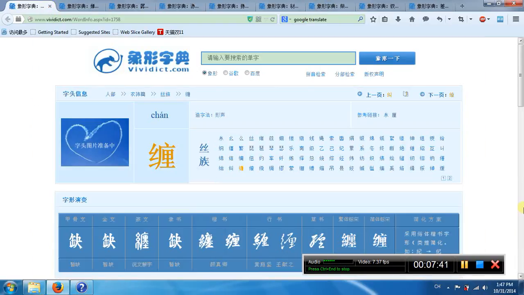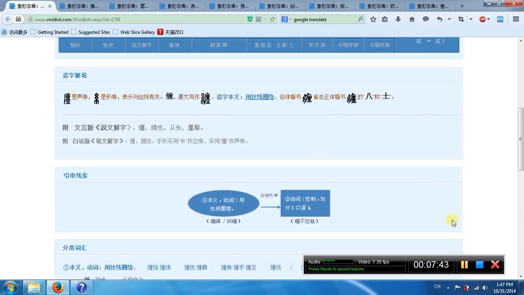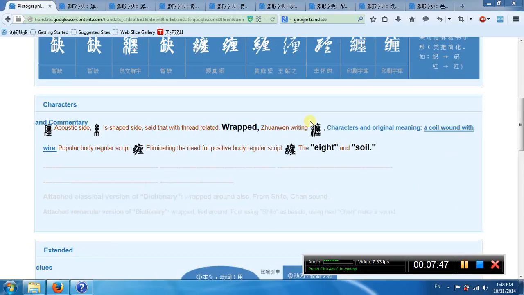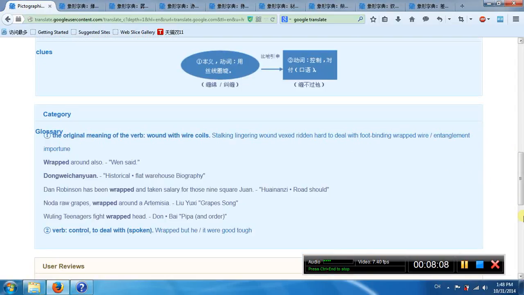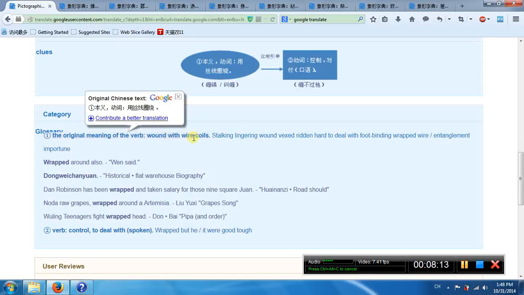Another Chan. What's the meaning of this Chan? It means wrapped. This is like silk, a coil. This is another Chan. Wood with wear. Second meaning, control, deal with.